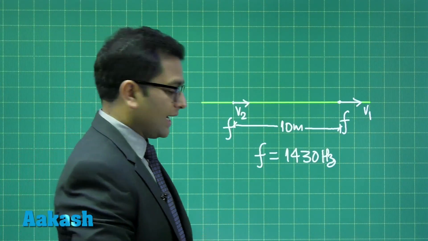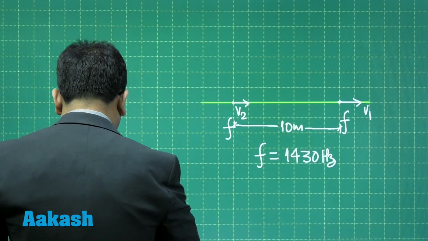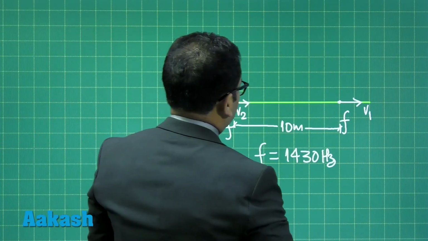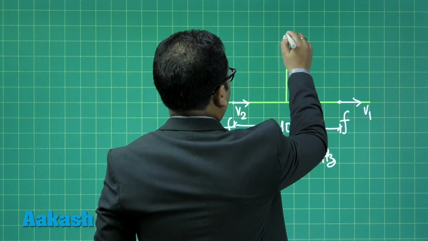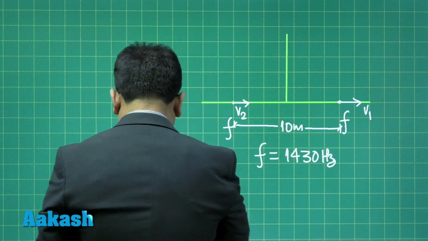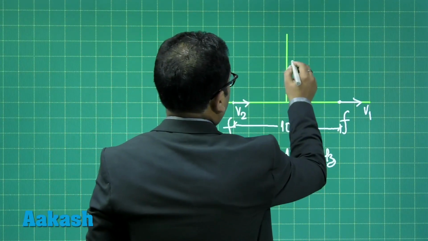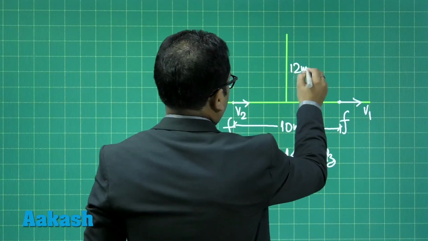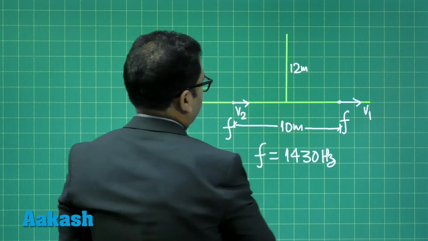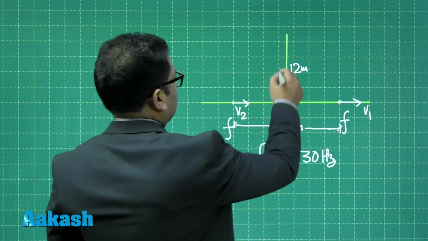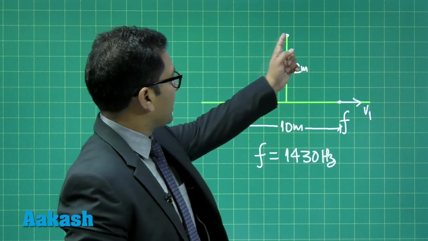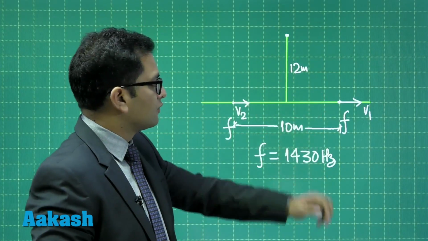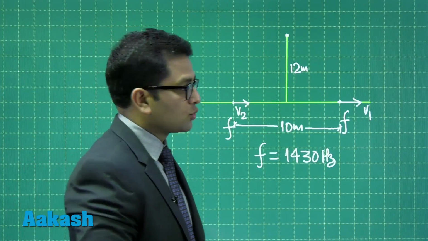That's the main point, and on the basis of this, we can draw this situation. So equidistant means somewhat like this, and that distance is 12 meter. So this would be 5 meter, this would be 5 meter. All right, and here is the third person. Now we have properly seen this would be acting as the observer. These two would be acting as the sources.